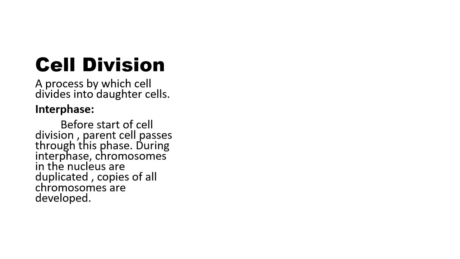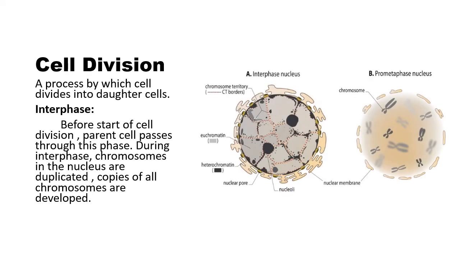Before the start of the cell division, the parent cell passes through this phase, and during interphase, chromosomes in the nucleus are duplicated. That means they are double in size. Copies of all chromosomes are developed. Now you can see this figure of interphase in which chromosomes are double in their size.